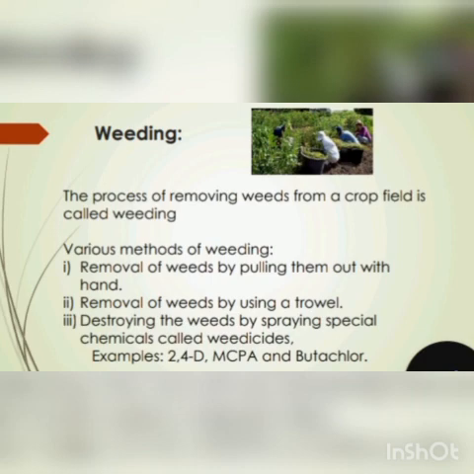The weedicides kill the weeds, but they do not damage the main crop. During the spraying of weedicides, the person spraying should cover his nose and mouth properly with a piece of cloth so as to prevent inhaling the poisonous weedicide.